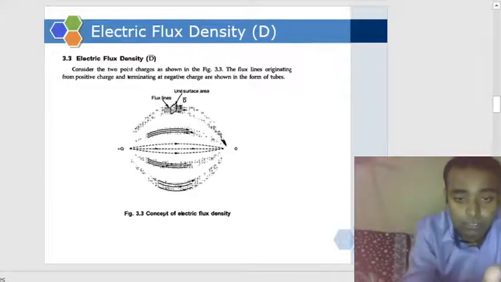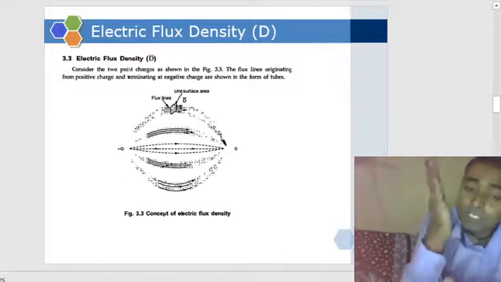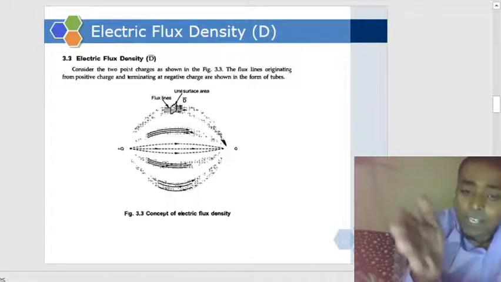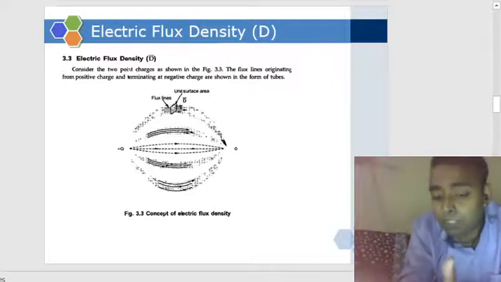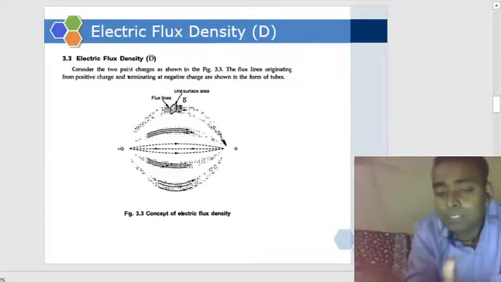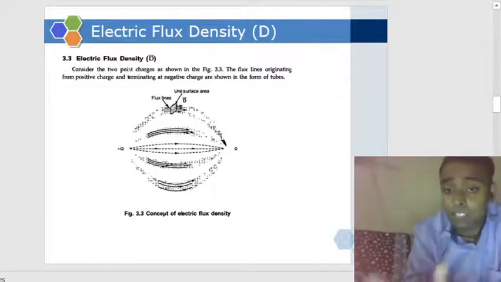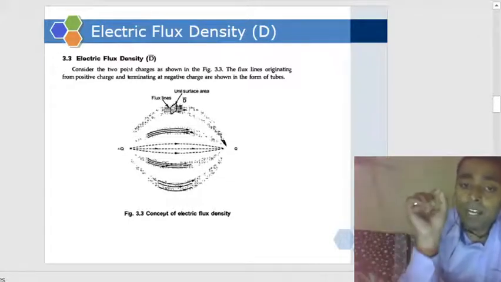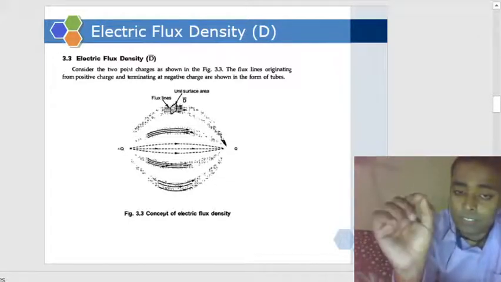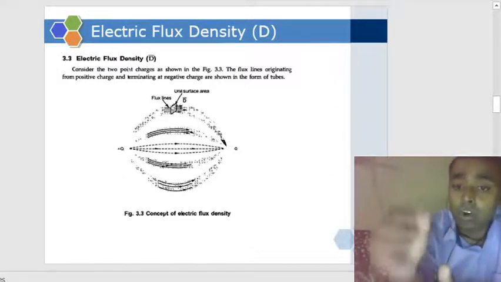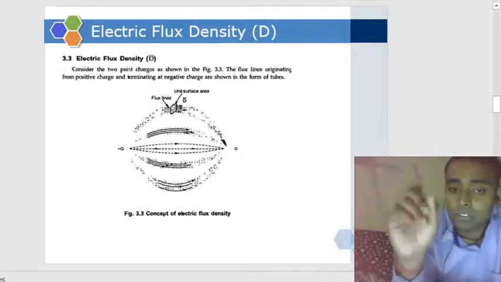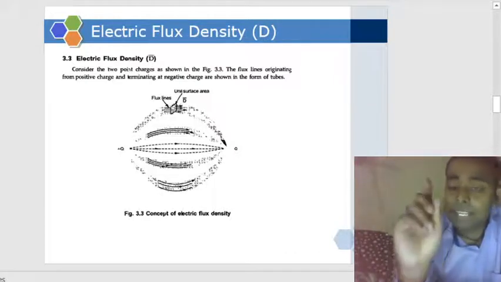So we were discussing flux density. We will consider only that area through which the fluxes pass normal to that surface area. We'll consider only those fluxes. So the total electric flux passing normally through a surface area is called electric flux density.